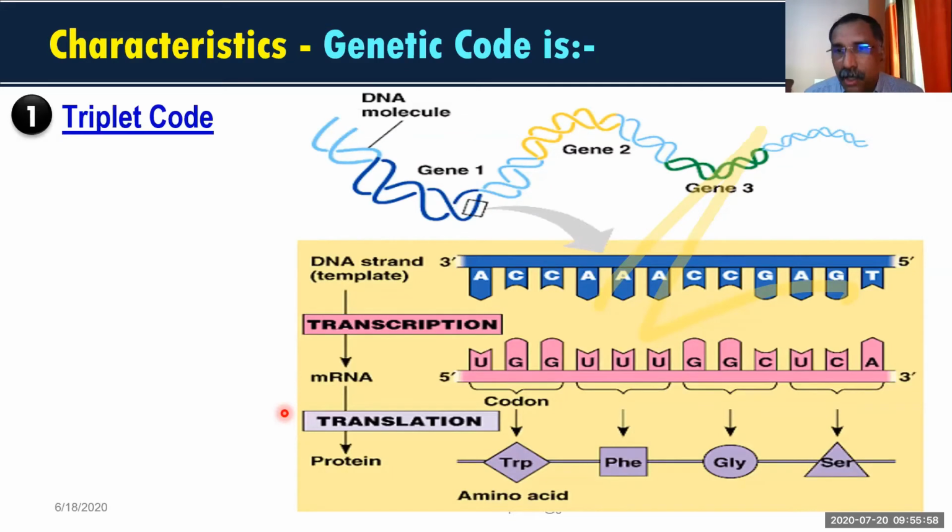If you are taking 2 nitrogen bases, we can represent only 16, so then who will represent the other 4 amino acids? No possibility. If you are taking 3, with 20 amino acids and 64 codons, this is the easiest and smallest workable number.